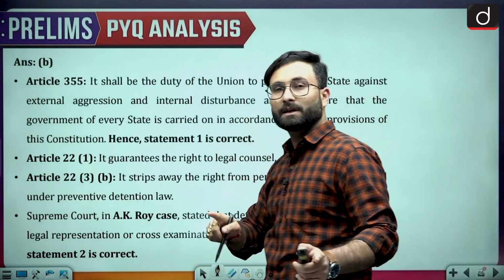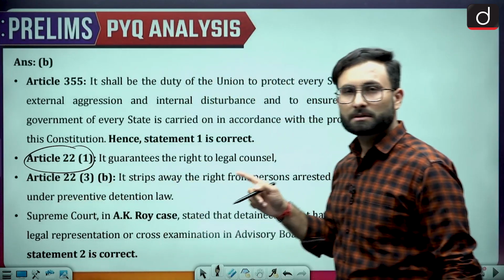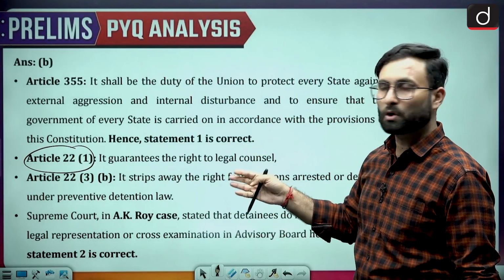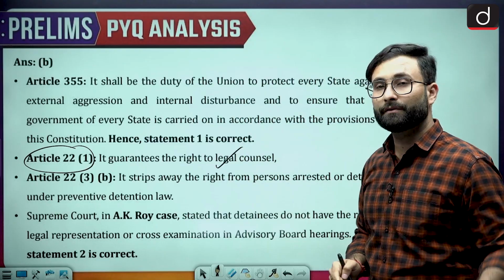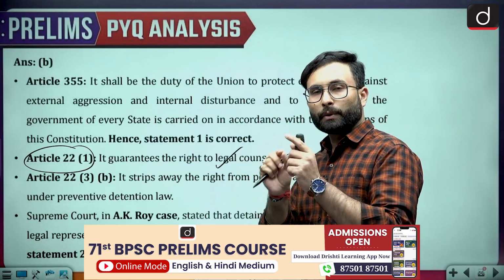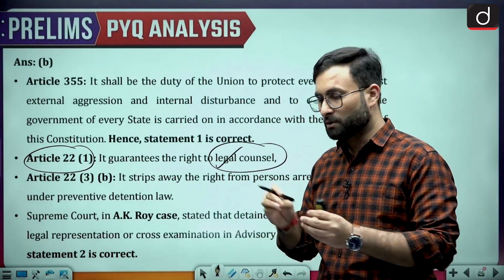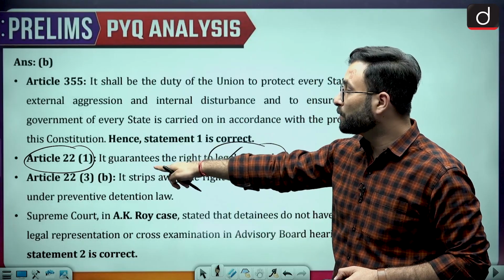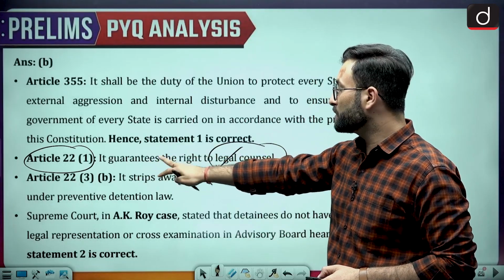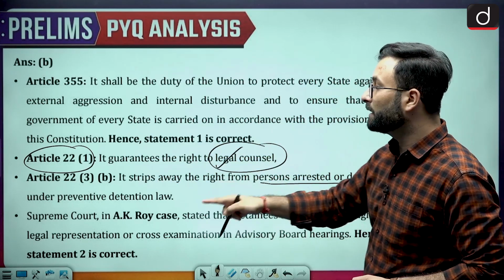When we talk about preventive detention, Article 22 clause 1 and Article 22 clause 3 subclause B will be important. It guarantees the right to legal counsel. Article 22 clause 1 says that a person who is arrested or involved in any crime should be given legal counsel. But Article 22 clause 3 subclause B strips away the right from a person arrested or detained under preventive detention.